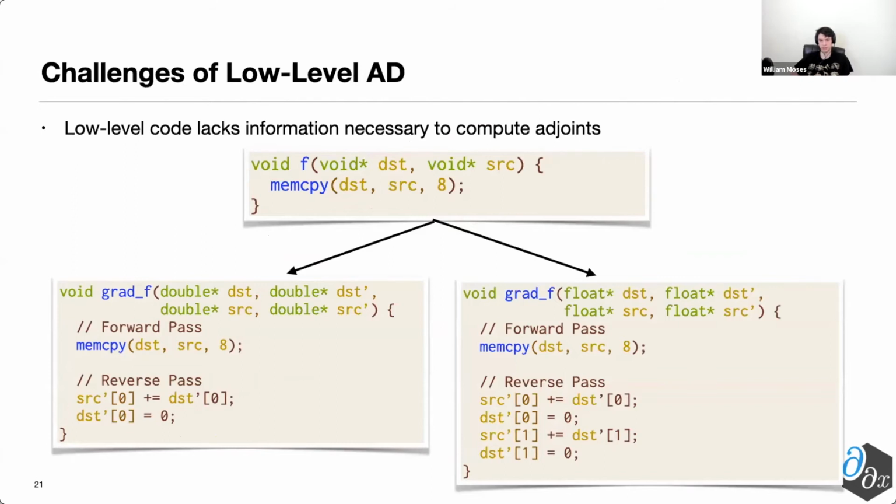And this is not even specific to LLVM. So here I have, for instance, a memcpy inside of C, where I copy 8 bytes from some source pointer to a destination. And if the data actually represents doubles, then the corresponding reverse pass to do 1 8-byte floating point add is shown on the left. However, if the data actually represents floats, then the corresponding reverse pass to do 2 4-byte floating point adds is shown on the right. And mixing these up means you'll get a completely incorrect result. So it's important to be able to identify exactly what the underlying type of your data is.